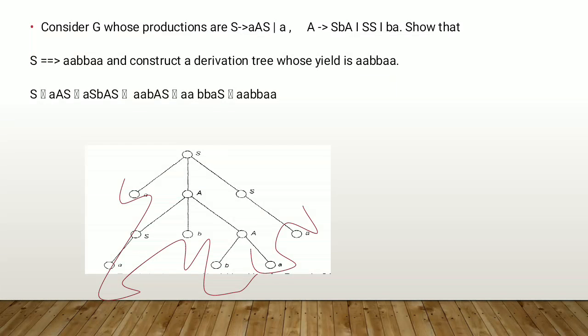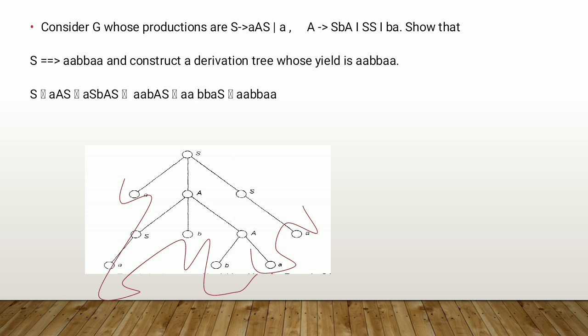Hello dear students, in this lecture we see another example of producing language from a given grammar. So consider the grammar G whose productions are S gives AAS or A, and A gives SBA or SS or BA, and we have to show that S gives AA, BB, AA.